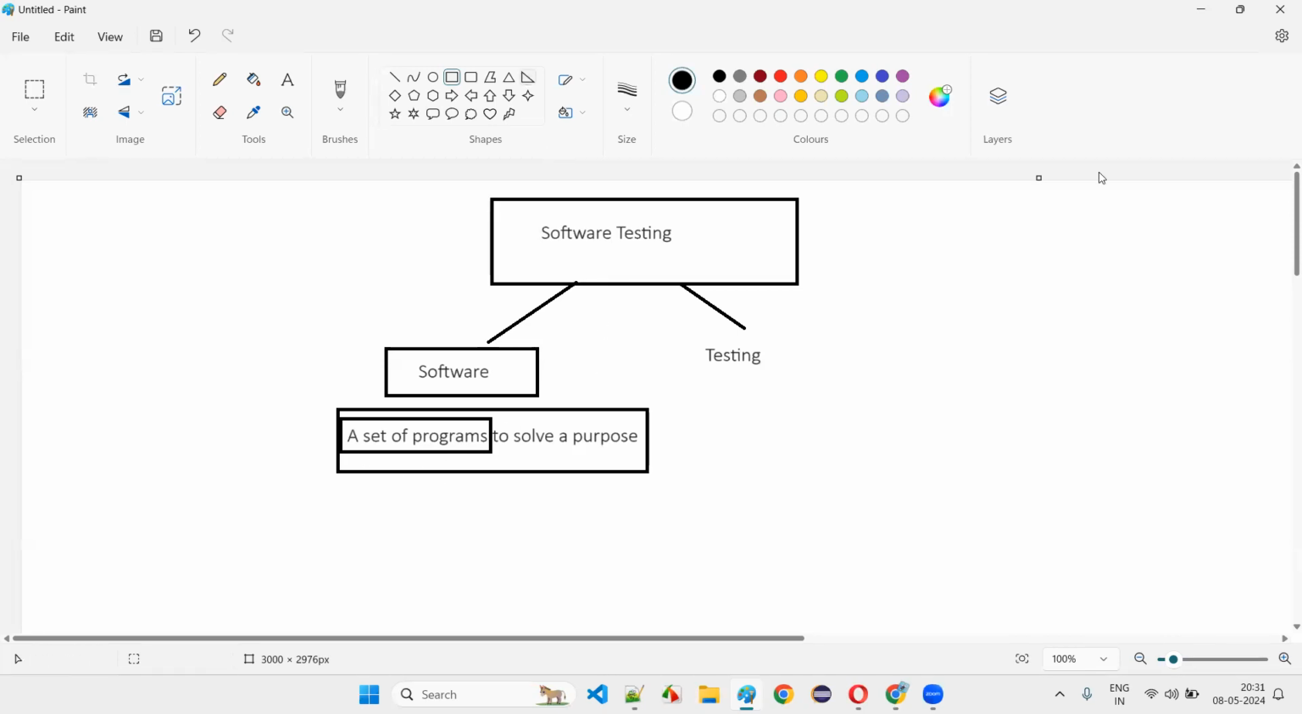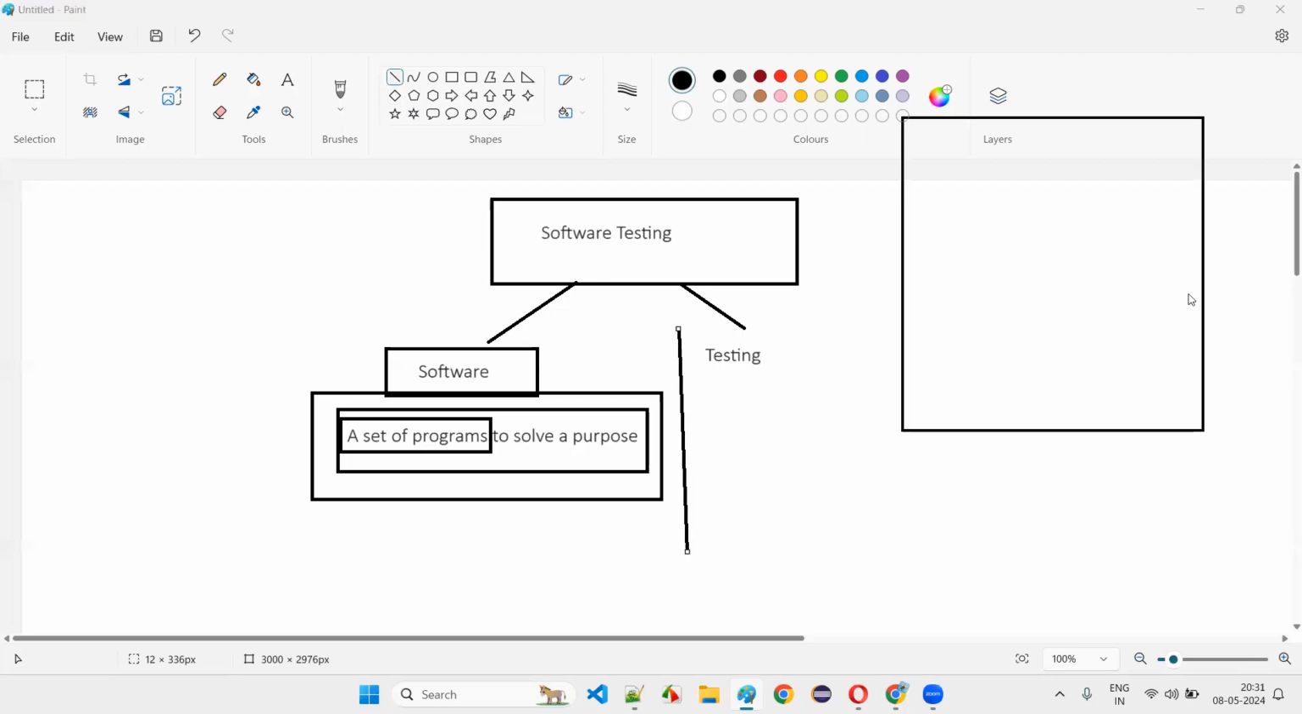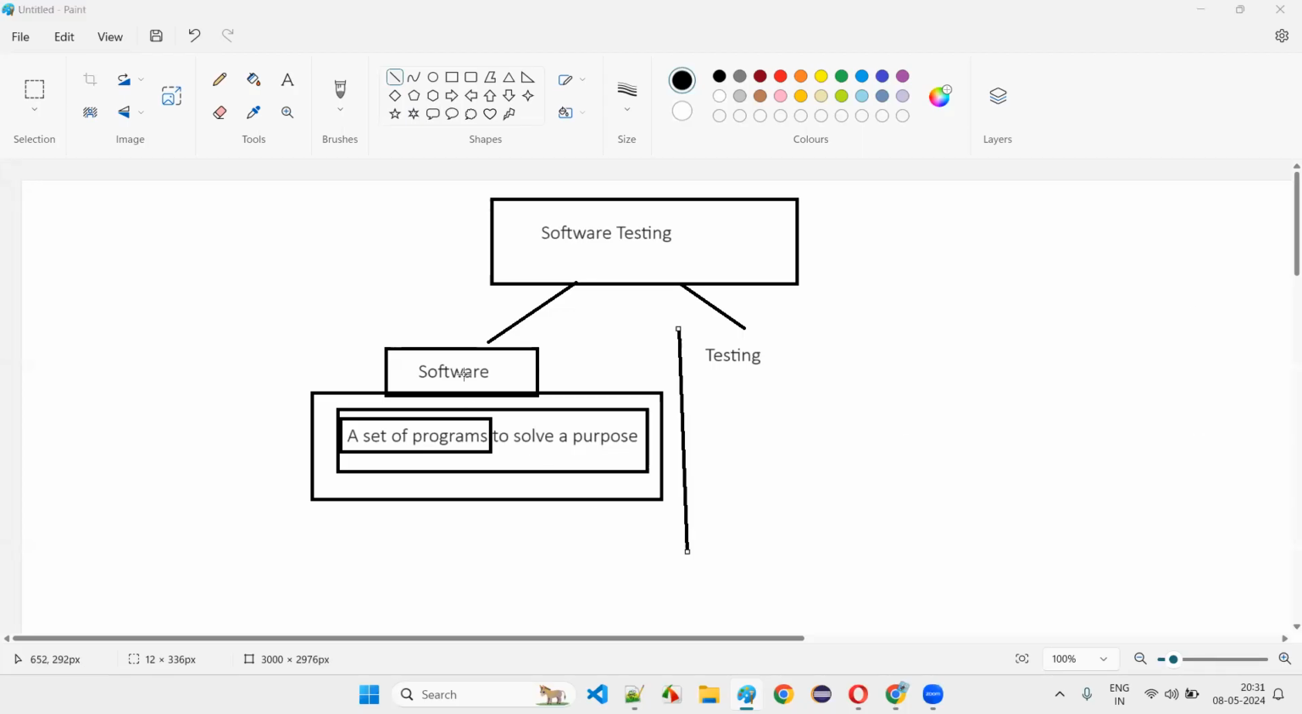Now everyone clear what software means? What is software? Everyone is clear? A set of programs to solve a purpose. Just type in the chat box if you are clear with what software is. Very basic stuff, guys. But a lot of people don't know what is basic stuff. Software is nothing but a set of programs written by developers to solve a purpose. That is nothing but a software, guys.